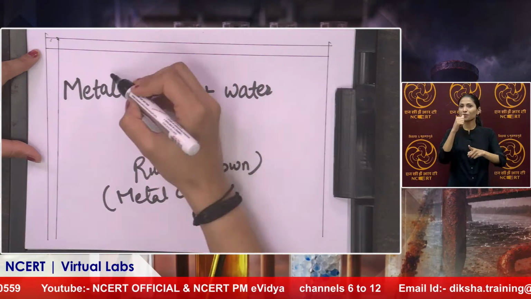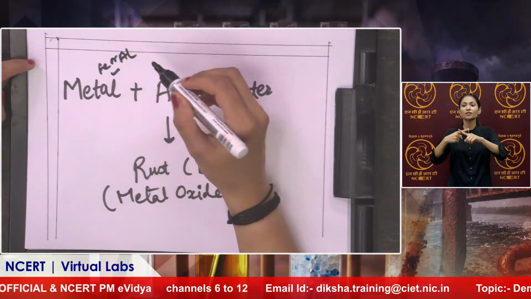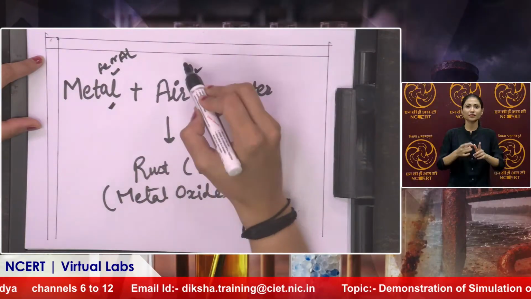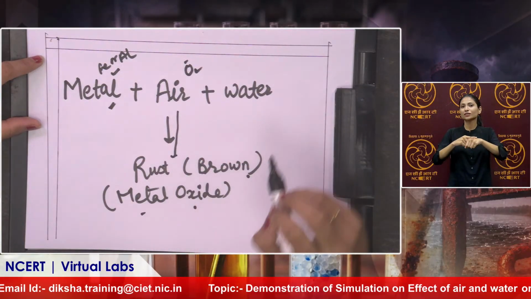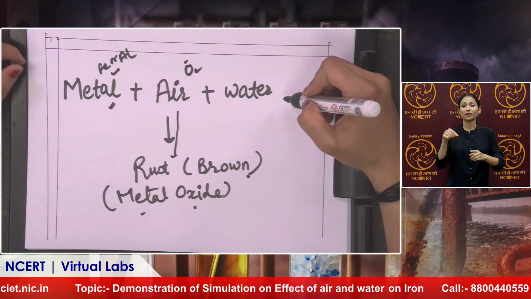So if the metal is iron or aluminium or zinc, any metal, and it reacts with oxygen from the air, it forms rust, that is metal oxide, which is brown in color. So this is the main basic reaction behind the process of rusting.